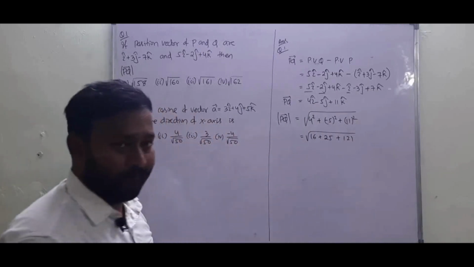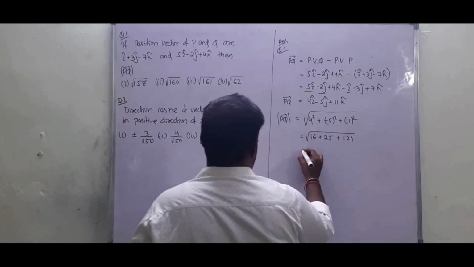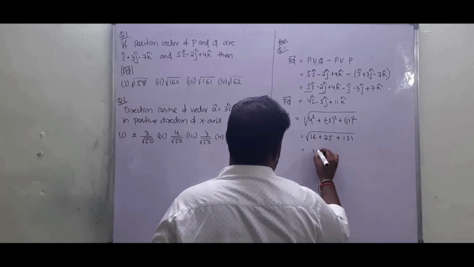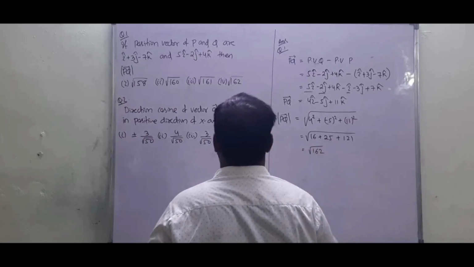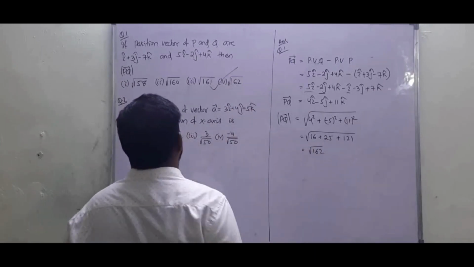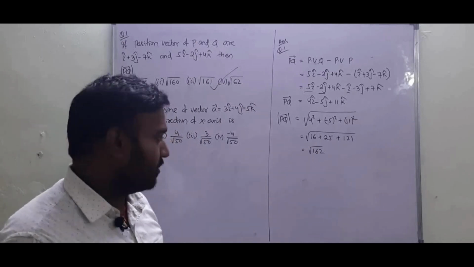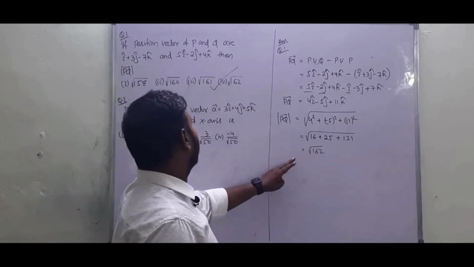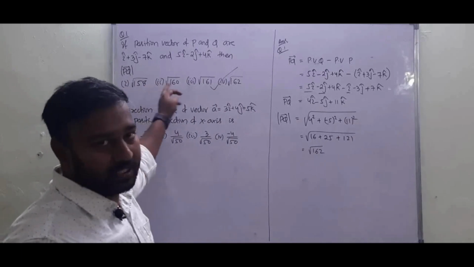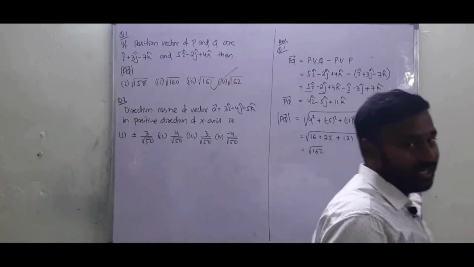If you solve it, we will get root 162. So the correct answer will be option 4. In this way we are going to solve this type of question asked in the exam.